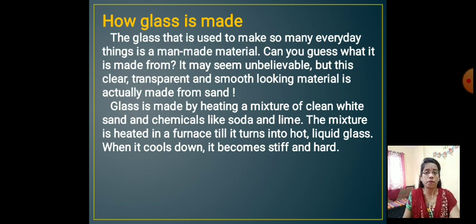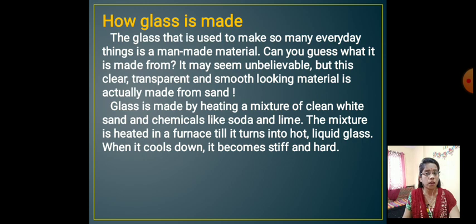Glass is made from heating a mixture. Now what are mixtures? Clean white sand and chemicals like soda and lime, which is got from limestone. These are the things that are mixed, and after mixing they are heated in a furnace.